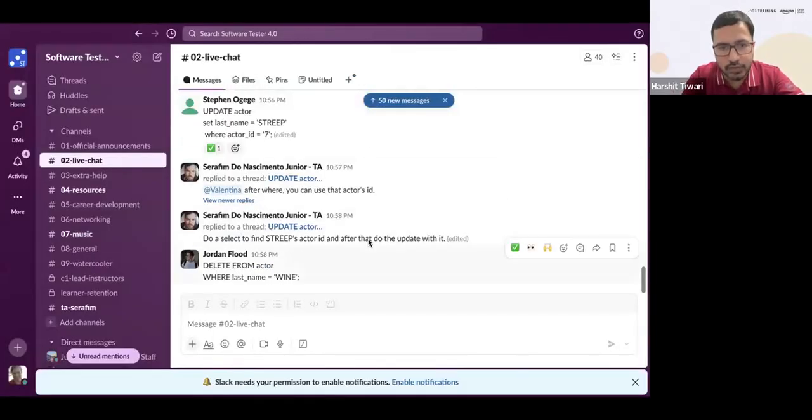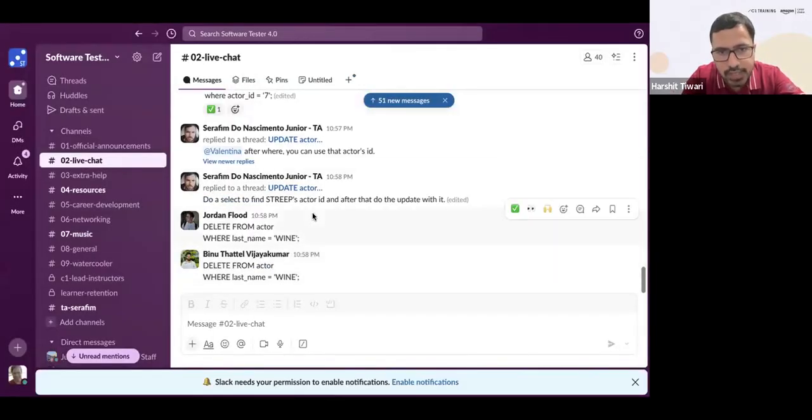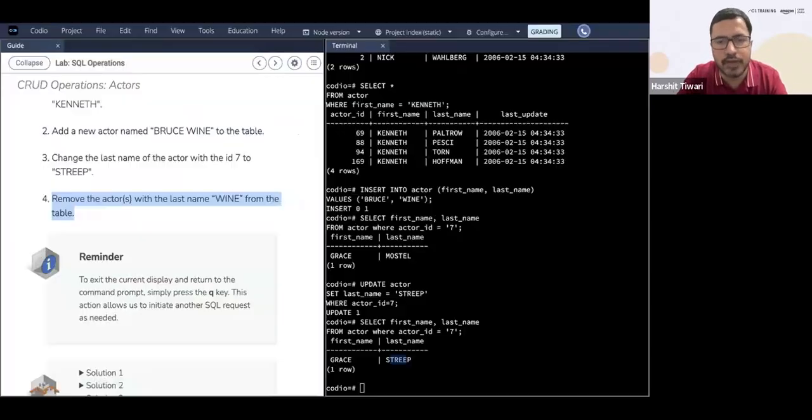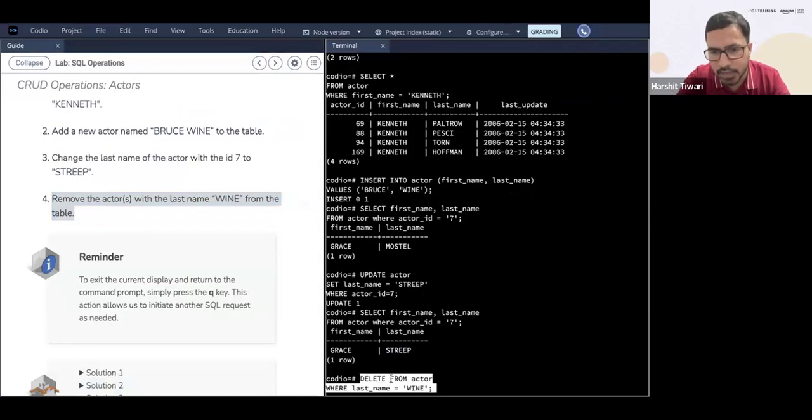Which keyword will you use? Okay, Jordan says delete from actor where last name equal to Vine. Venus says delete from actor where last name is Vine. Looks correct, right? Absolutely perfect. Delete from actor where last name is equal to Vine. You all have perfectly got it. Looks 100% correct to me.